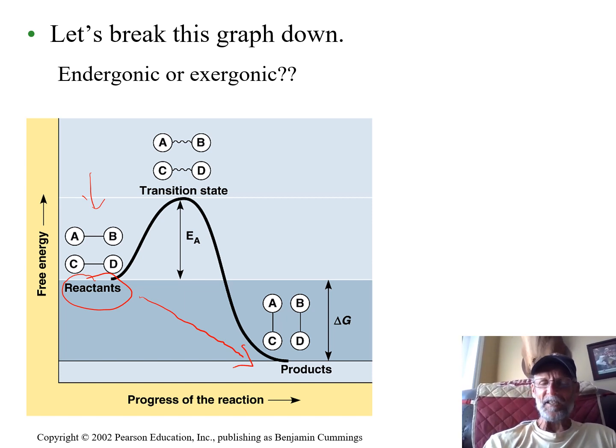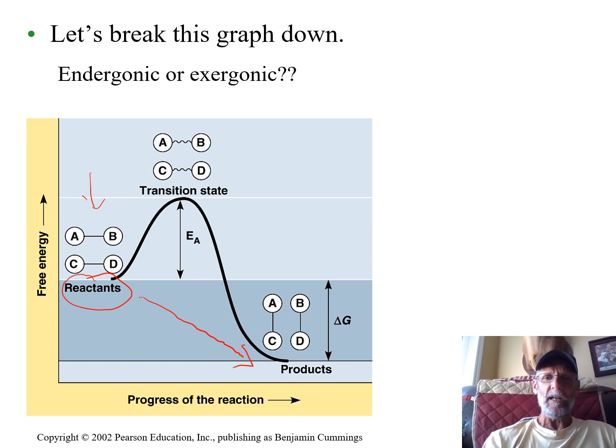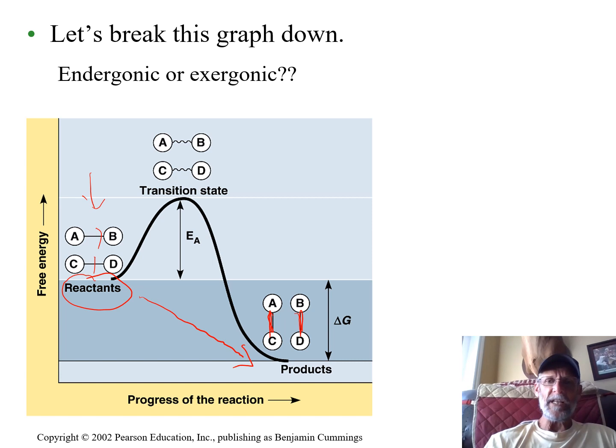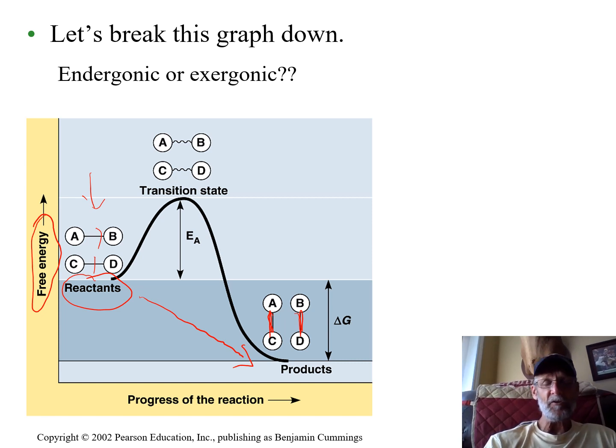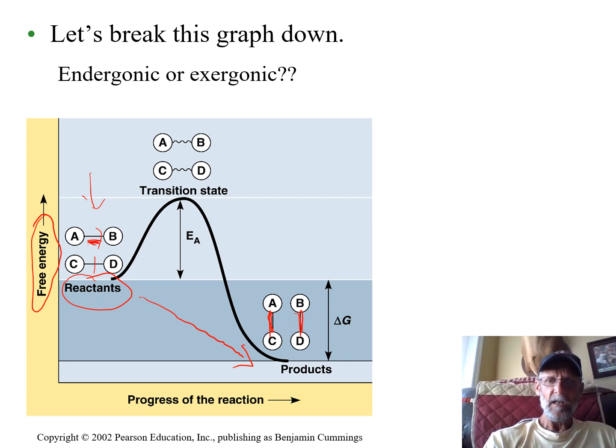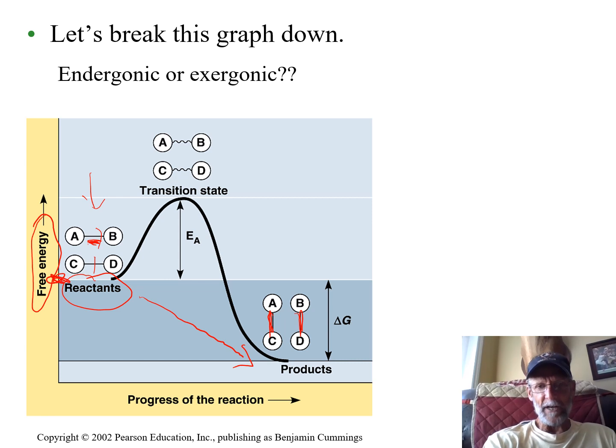You can see this is an exchange reaction. You're going to call this next year in chemistry, where they just switch partners. Okay, so some bonds have broken. These bonds have broken, but some bonds have formed. So this is kind of like a little bit of endergonic, a little bit of exergonic. But here's the energy idea. This y-axis is free energy. What's that mean? Well, for us right now, we can think of it as the energy that's in these bonds. And what this graph shows is these reactants have this much free energy.